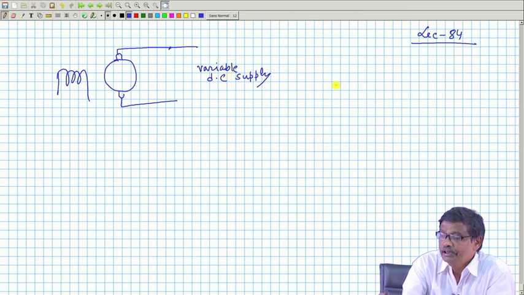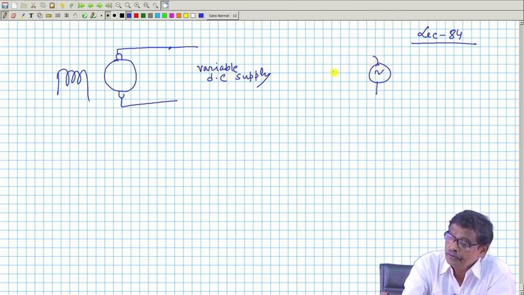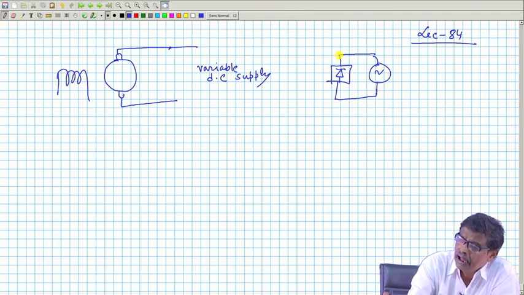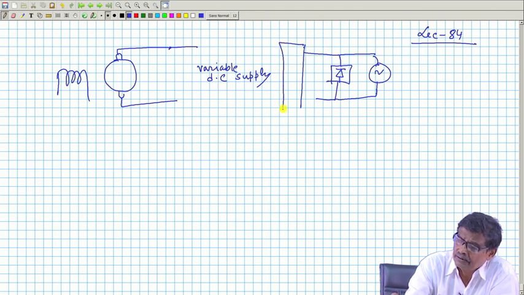How do you get this variable DC supply? AC supply is there. Use a rectifier block, make it DC, and then use some chopper circuit or straight here a controlled rectifier circuit, say a DC chopper circuit.